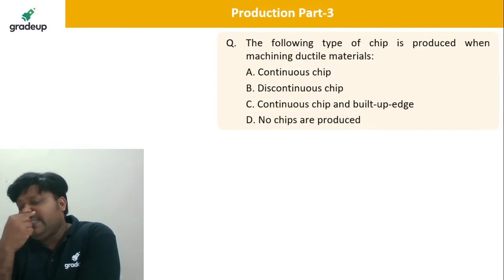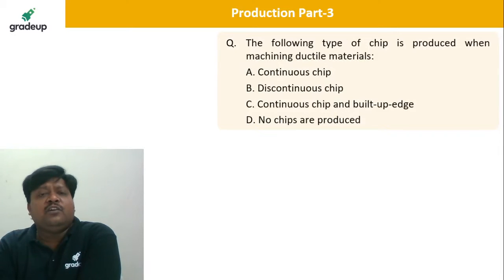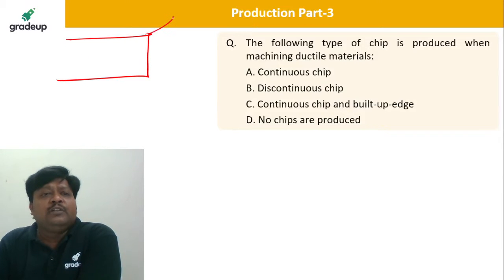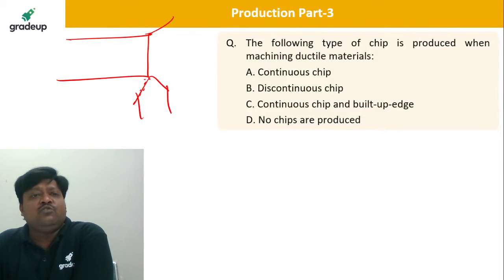For example, if I say that I am going to use a very high cutting speed, then there is no time for the chip to get added to the rake face of the tool. As soon as it is produced, even if it is continuous, it will go away from the metal cutting zone.